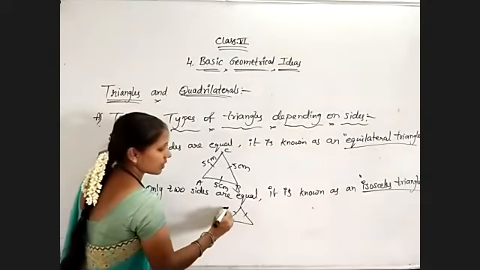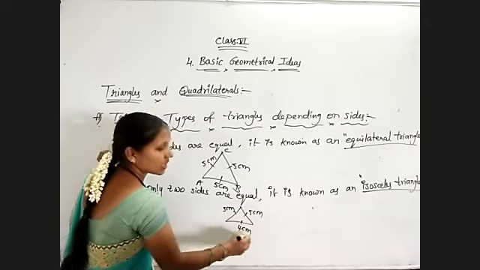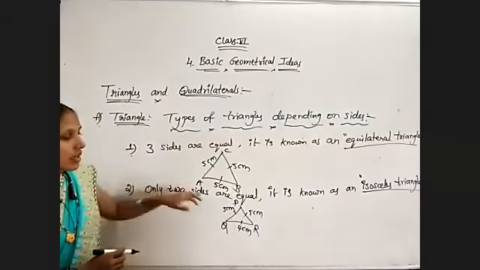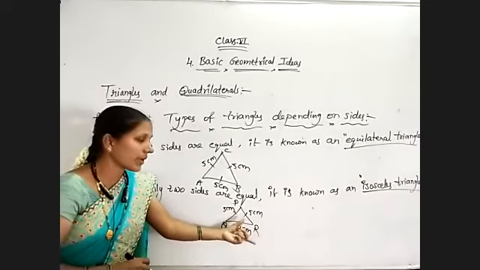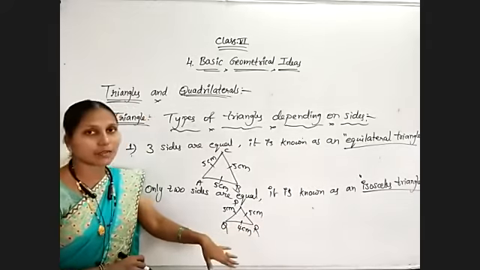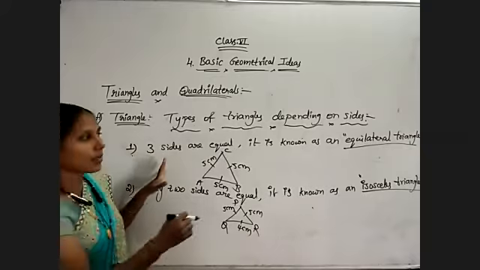These two sides are equal. For suppose these two are 5 centimeters, 5 centimeters, and it is not equal to the third side. So triangle PQR is an isosceles triangle because PQ is equal to PR equal to 5 centimeters and QR equal to 4 centimeters. Third side is different.